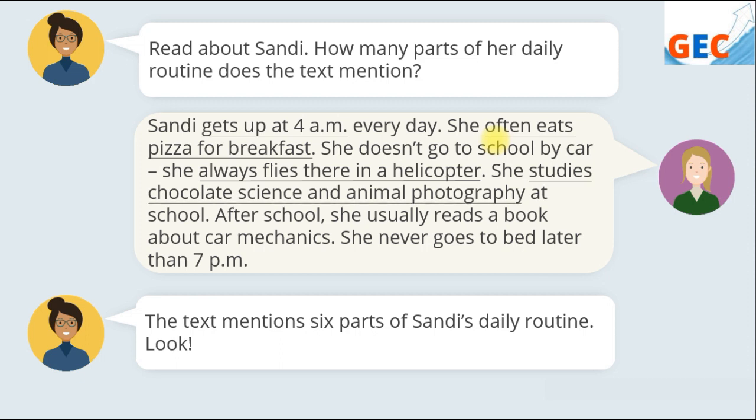She studies chocolate science and animal photography. She usually reads a book about car mechanics. And the 6th is she never goes to bed later than 7 p.m. So in this text, there are 6 parts of Sandy's daily routine.